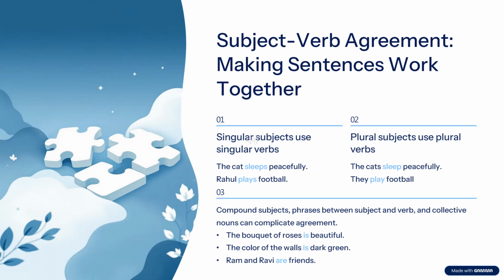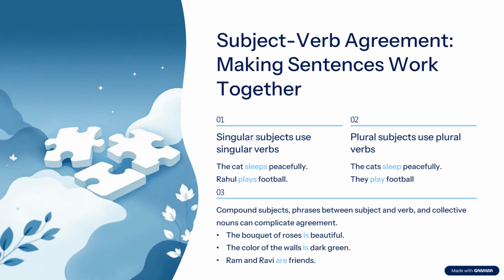Subjects which are compound, collective, or indefinite pronouns have different rules. Here in the example, the bouquet of roses is beautiful. The word bouquet is a collective noun which always takes a singular verb.